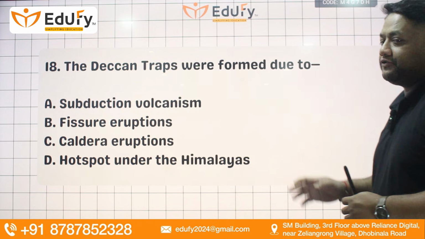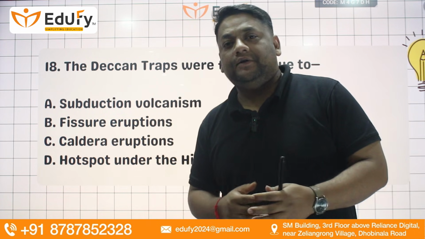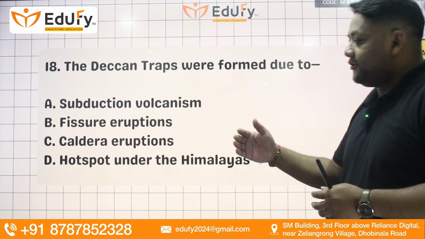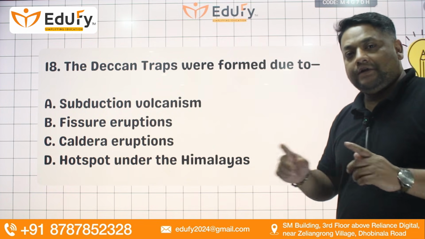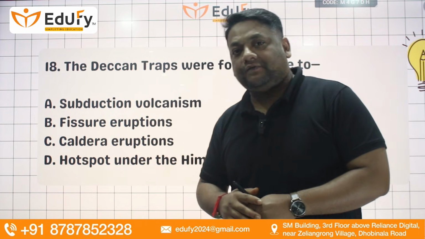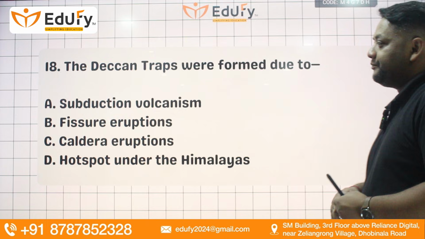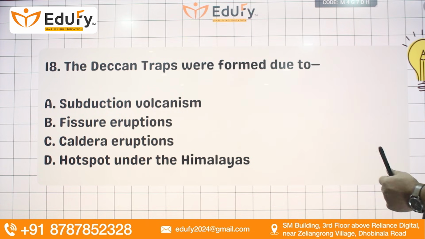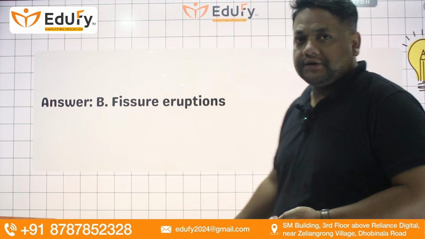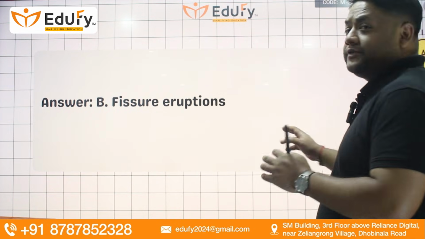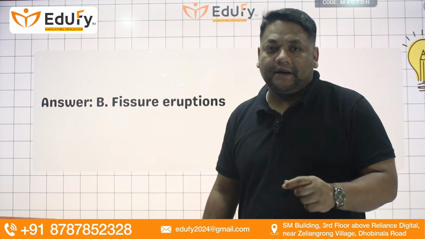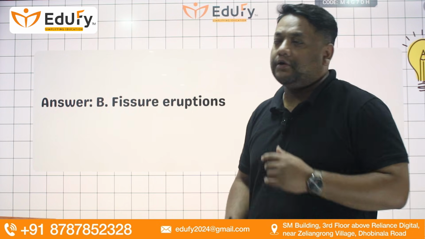Next, the Deccan traps were formed due to subduction volcanism, fissure eruption, caldera eruption, or hotspot under the Himalaya. Deccan traps, as we all know, are found in the southern part, especially below the Vindhyan mountain range from Madhya Pradesh. They go till Kerala and Karnataka. Almost 10 lakh square kilometers was covered by the lava. Now in modern times it is 5 lakh square kilometers. So overall Deccan traps were formed due to lava eruption. So fissure eruption was the basic answer. It happened through the hotspot region, which today is known as Reunion Islands. Earlier it was the Reunion hotspot.